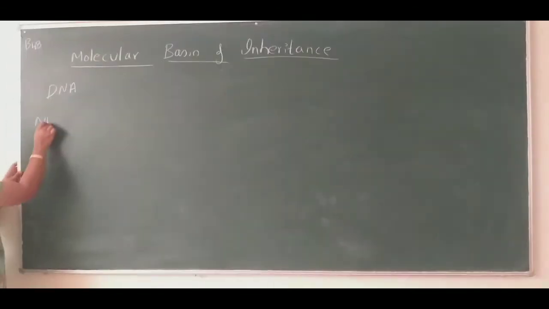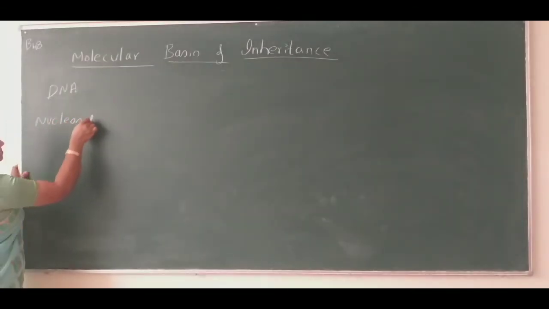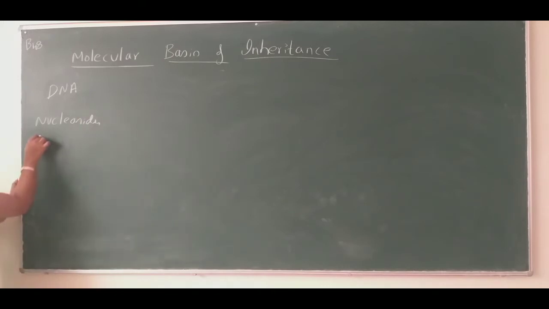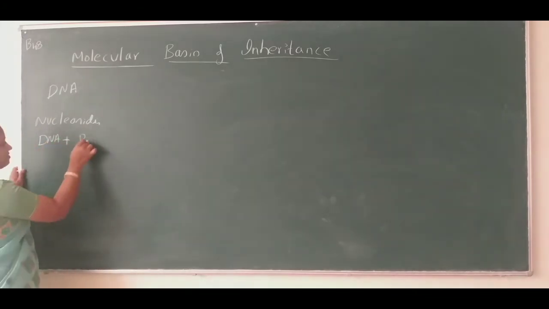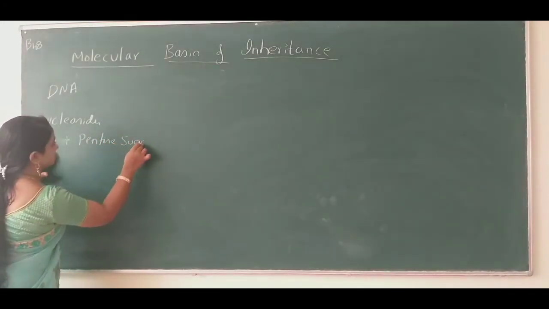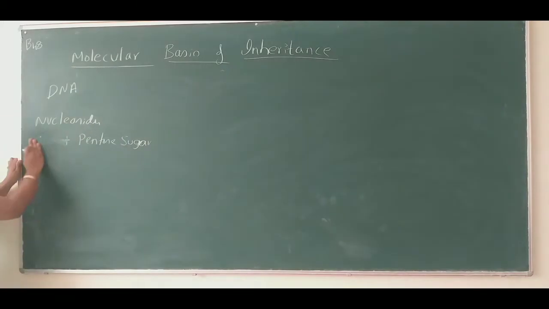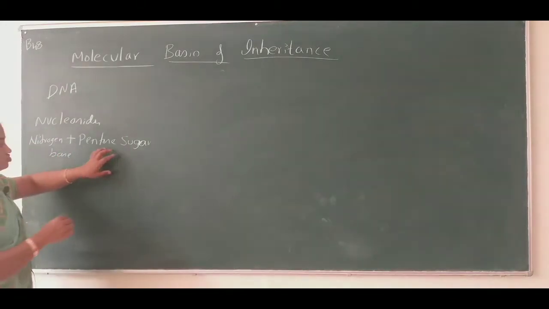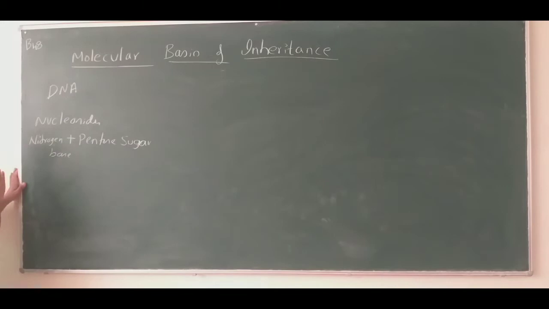So, a nucleoside is nothing but, if the DNA, sorry, if one nitrogen base combines with one pentose sugar. We are learning what a nucleoside is here: a nitrogen base in combination with pentose sugar. So what nitrogen bases are we learning here?